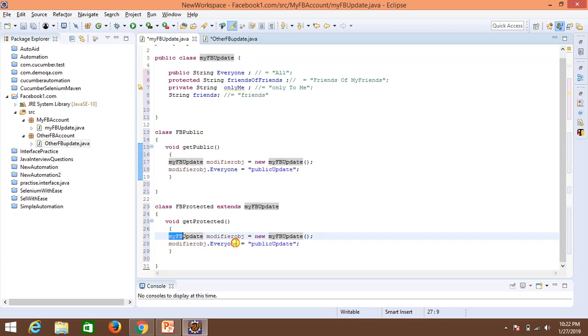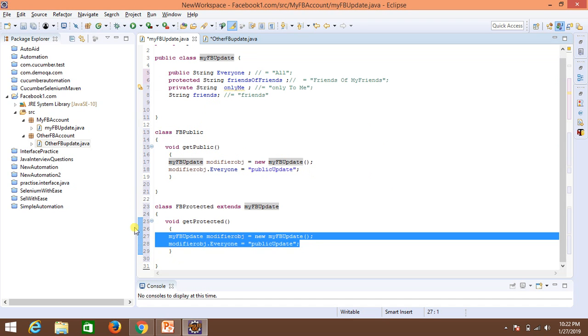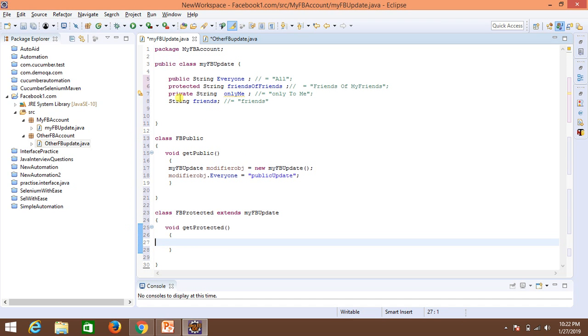Let's say remove this first, and friends of friends is equals to friends of friends, right? You're able to directly use this.